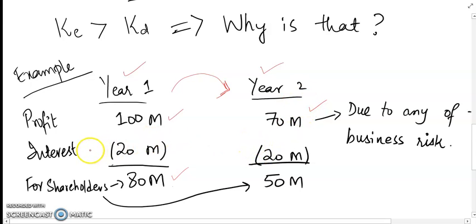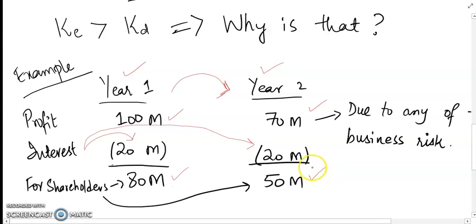So the lenders are not very kind. They say that we have given you a certain amount of capital and we expect that you pay us first and you pay us the complete amount. We will not forgive you for making less profits. So they take the whole 20 million in the second year once again.